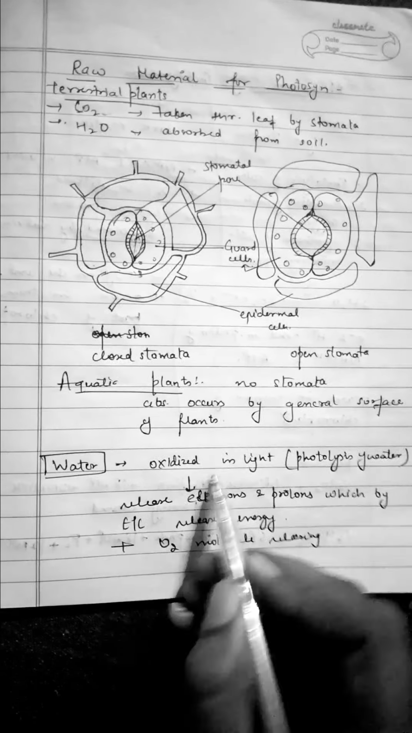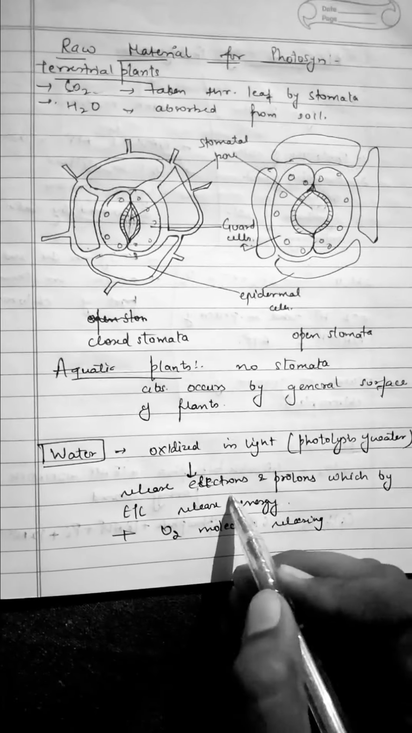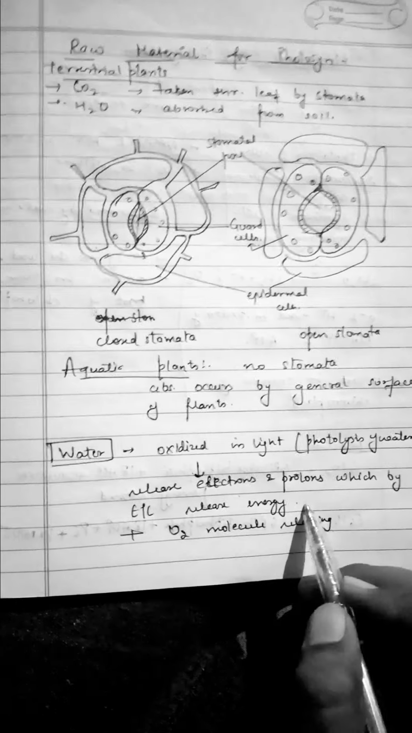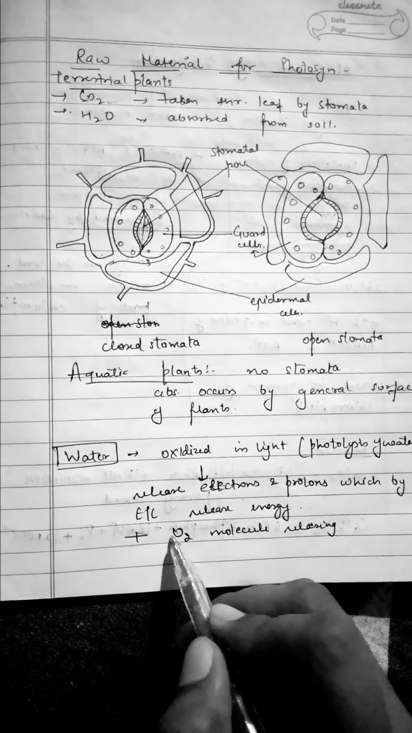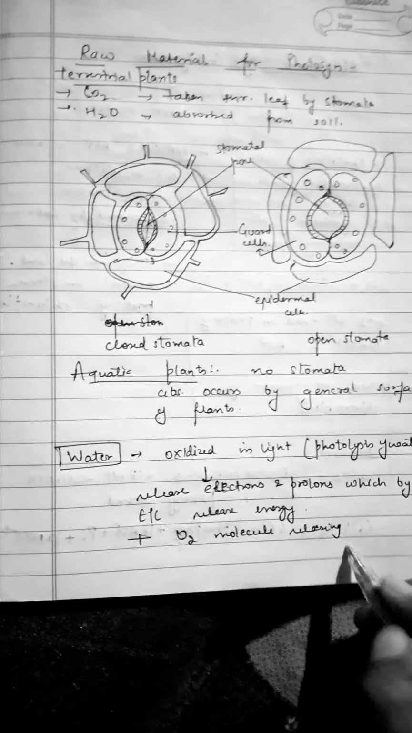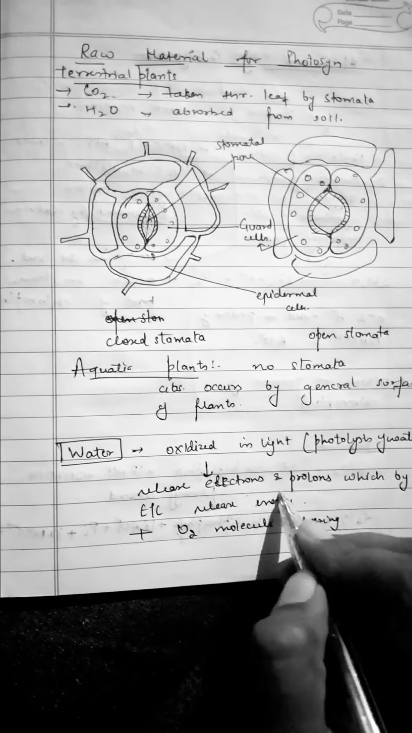Water is oxidized by light, also called photolysis of water. This water then releases electrons and protons, which by the electron transport chain release energy, and also an oxygen molecule is released. This oxygen molecule is released into the atmosphere, and the electrons and protons are used in further processes. Next we have the mechanism of photosynthesis.